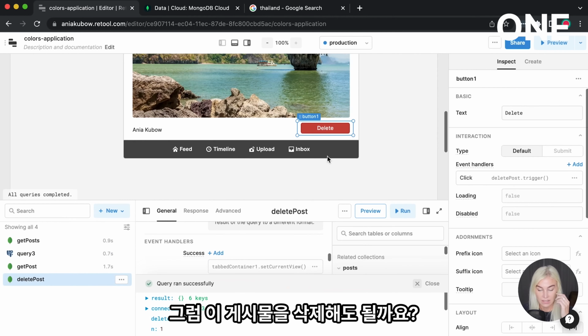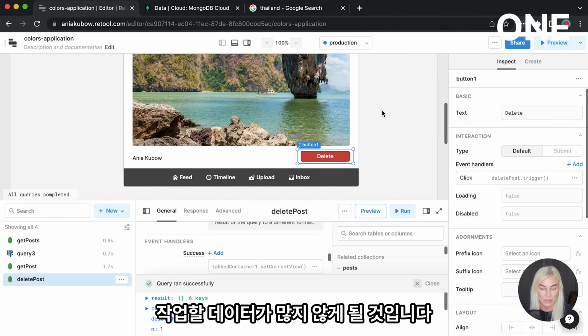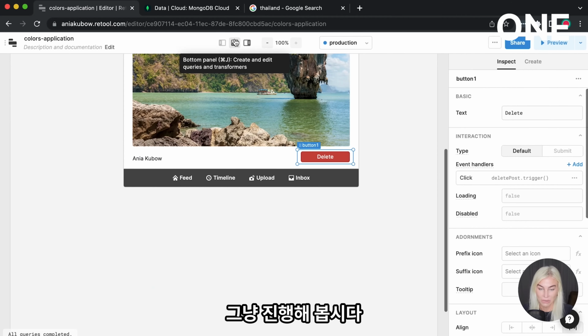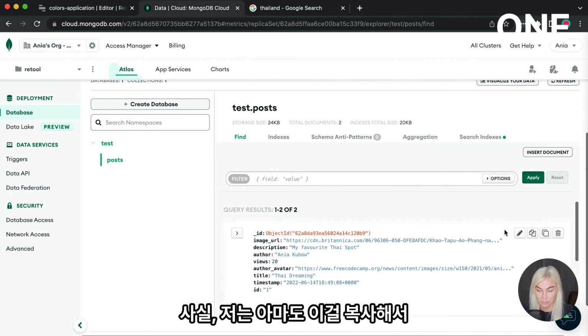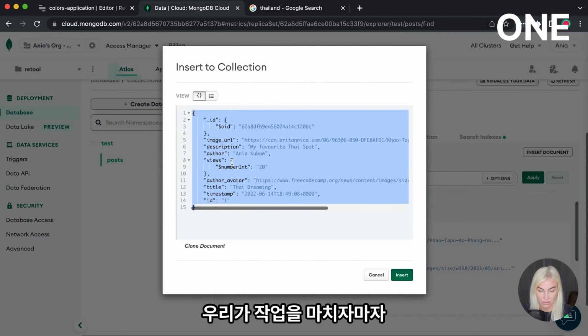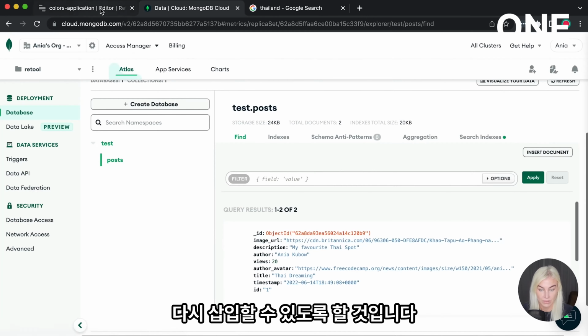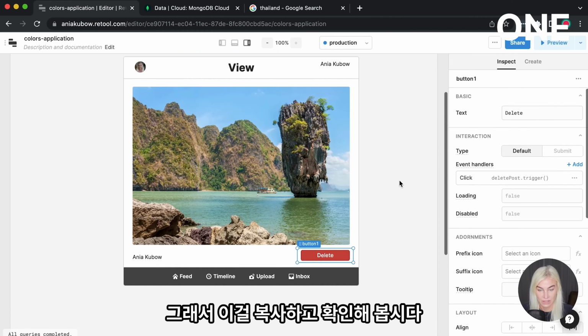So should we go ahead and delete this post? Of course, it will mean that we won't have much data to work with, but let's just go ahead and do it. In fact, I'm just going to perhaps copy this so that we can just reinsert it back in as soon as we do it. So copy that, and let's check it out.